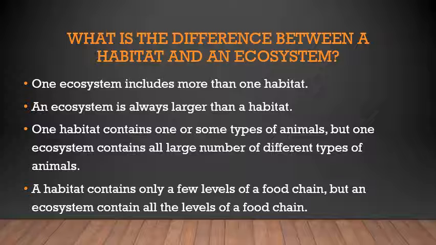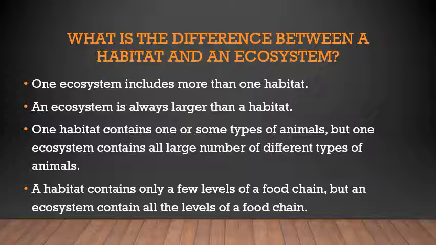But an ecosystem includes different animals and plants and even the non-living things. An ecosystem is always larger than a habitat. A habitat is a place where the animal lives, right? So it can be smaller when compared to the ecosystem. An ecosystem is always larger than a habitat.